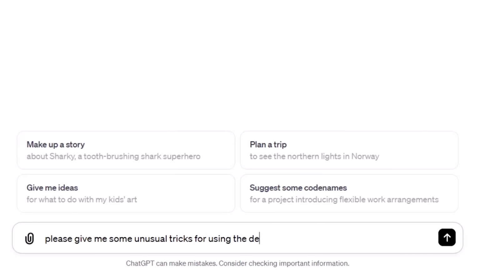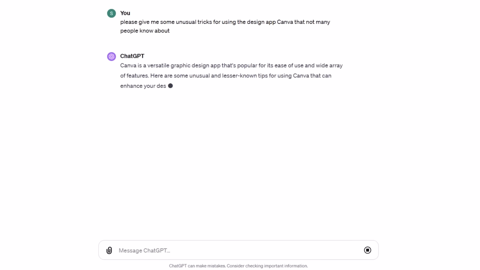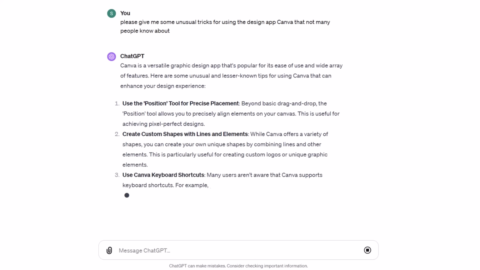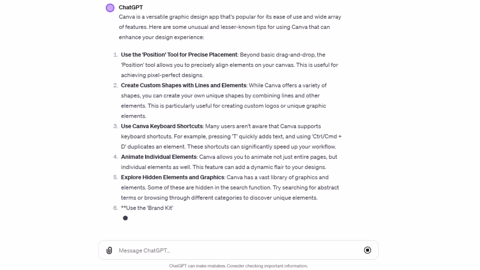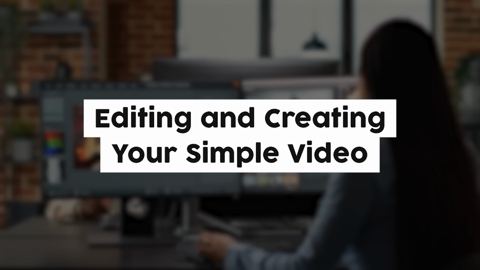But of course, to film yourself doing some tips or tricks, you need something to actually film. Now, for me, I pick apps and websites that I know already, so I can come up with ideas myself, but if you want some extra help for brainstorming, you can literally do what I did here and ask ChatGPT. You can then cross-reference these tips with whatever video platform you're going to use, and pick one that ChatGPT gave you that nobody else has made a good video on yet. So now you just need to edit and create your simple video.